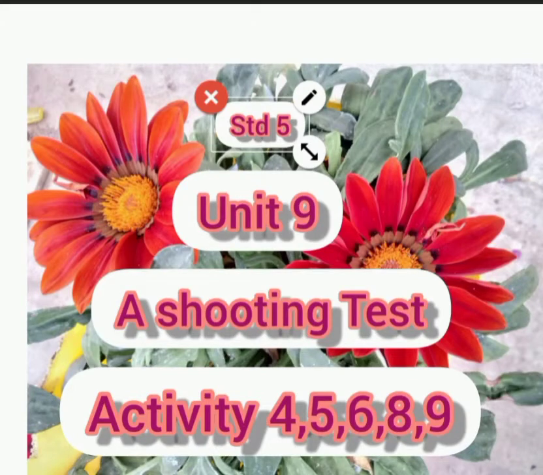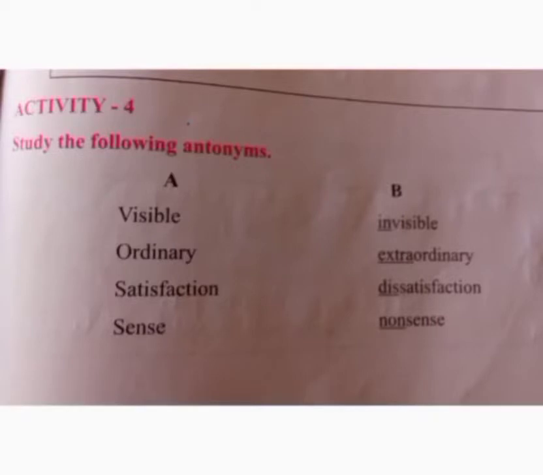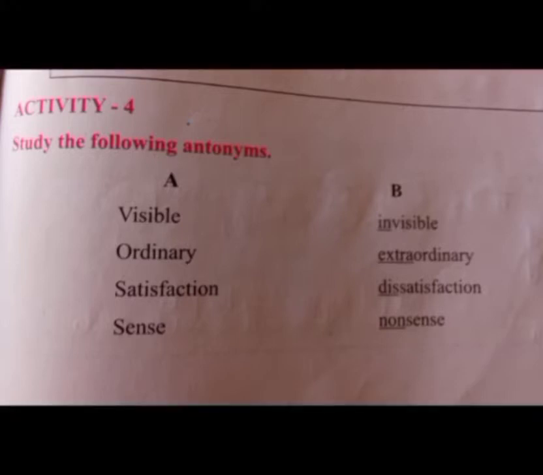Standard 5, Unit 9, a shooting test. Activity 4, study the following antonyms. Antonyms means opposite. So you can add some prefix and you can make the opposite of the word. Here, see, A and B is given: visible, invisible. What is added here? In.